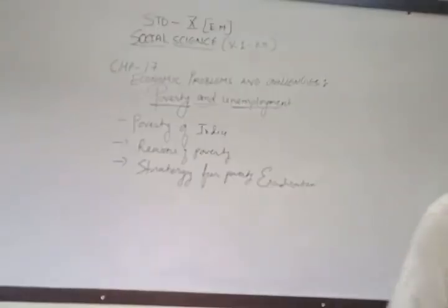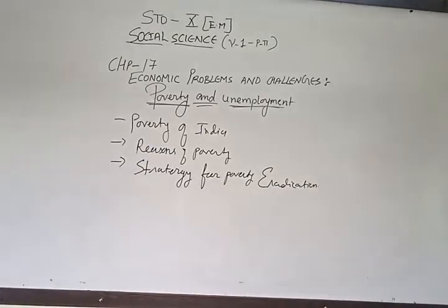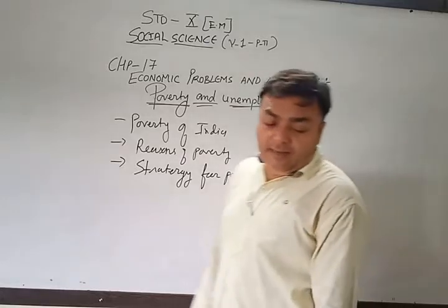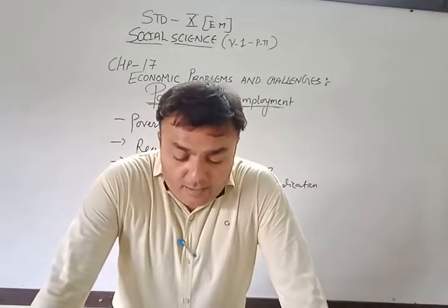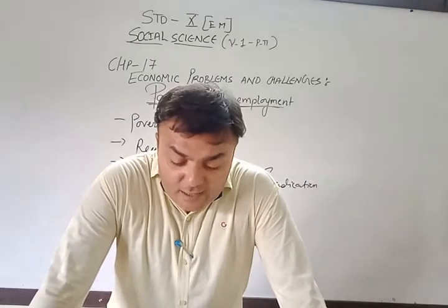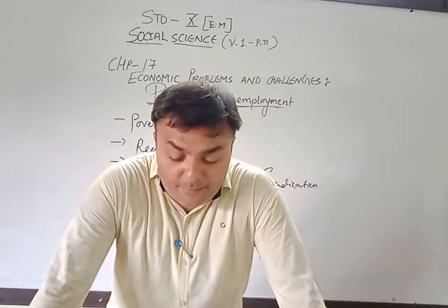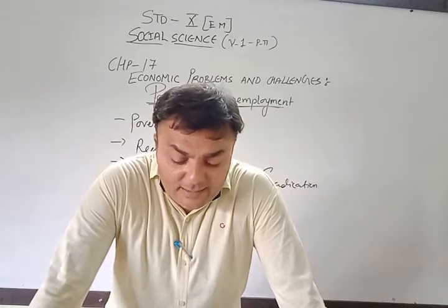So, my dear friends, you can understand why there is poverty in India. The reasons of poverty might come in the form of a question, or might come in the form of a shortcut too. Now let's go to the strategy for poverty eradication. The vicious cycle of poverty is increasing in grade. The reason for it has been understood in short.